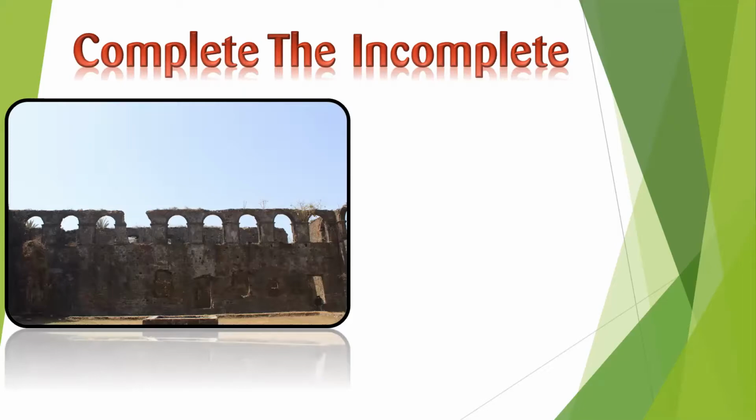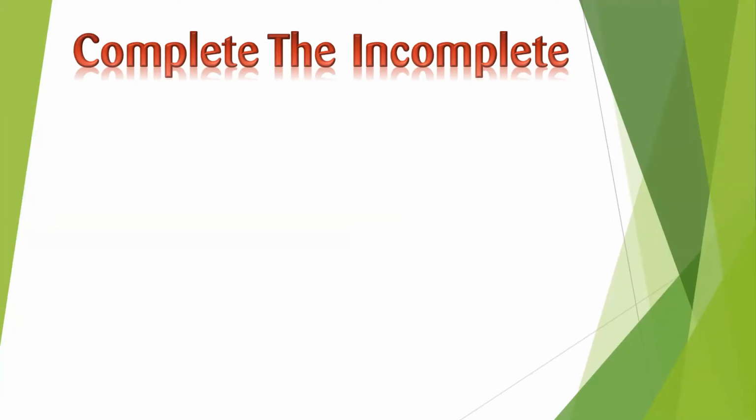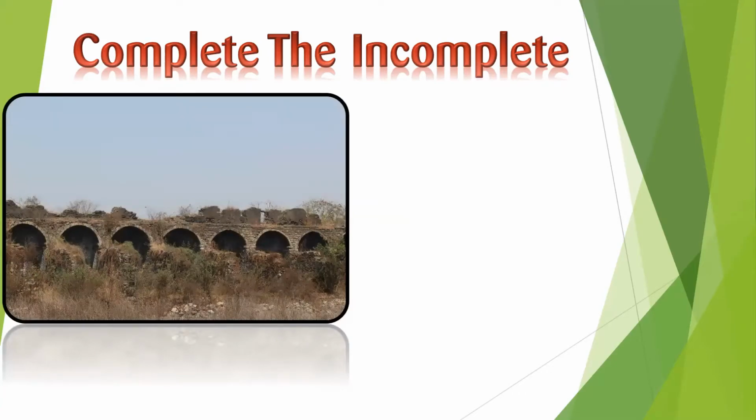The second example that I want to give is the pillars over here. There was originally a darbar consisting of many pillars, and after our completion it will look like this. Now for the final part, this is the upper broken wall part of the fort, and if we complete this structure it will look like this.